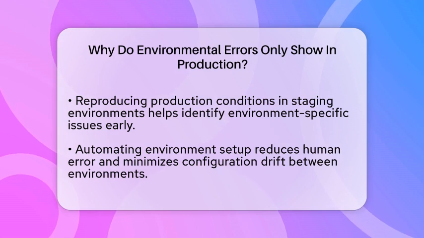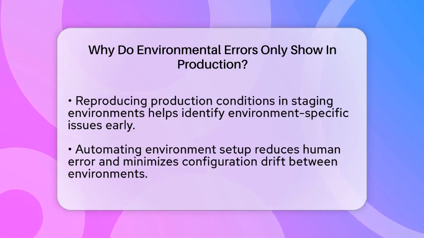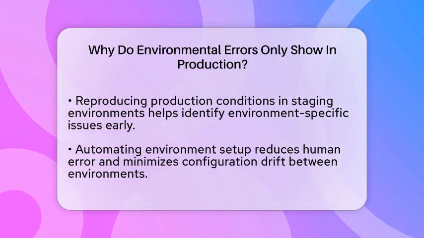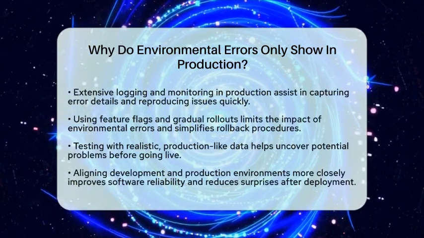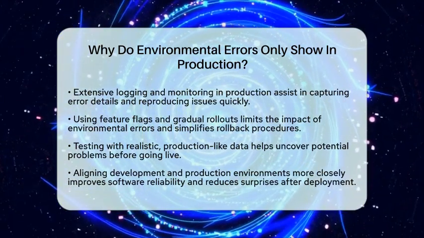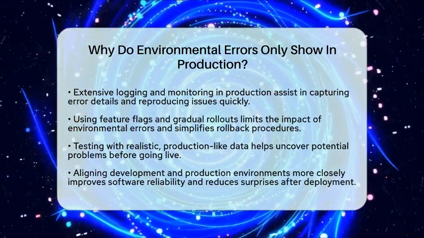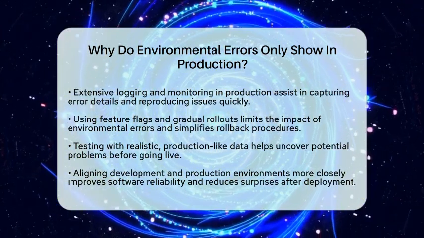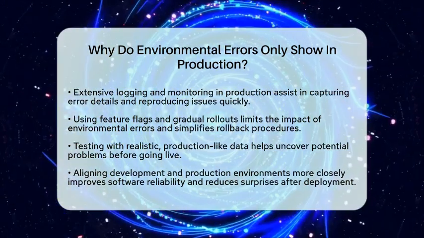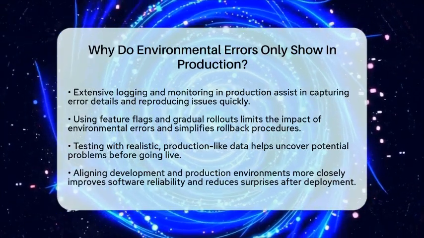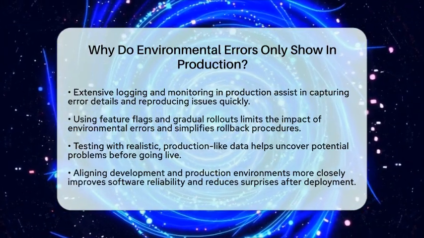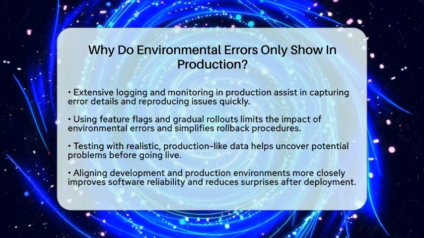To handle these environmental errors, it helps to replicate production conditions as closely as possible in staging or pre-production environments. Automating environment setup reduces human error and configuration drift. Extensive logging and monitoring in production can help capture error details and reproduce issues faster. Using feature flags and gradual rollouts limits the impact of environmental errors and makes it easier to roll back changes if needed. Also, testing with realistic data that mimics production data helps catch issues early.